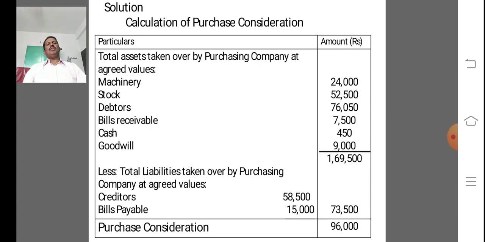Total liabilities taken over by the purchasing company is 73,500. We deduct 73,500 from 1,69,500, and we get purchase consideration of 96,000.